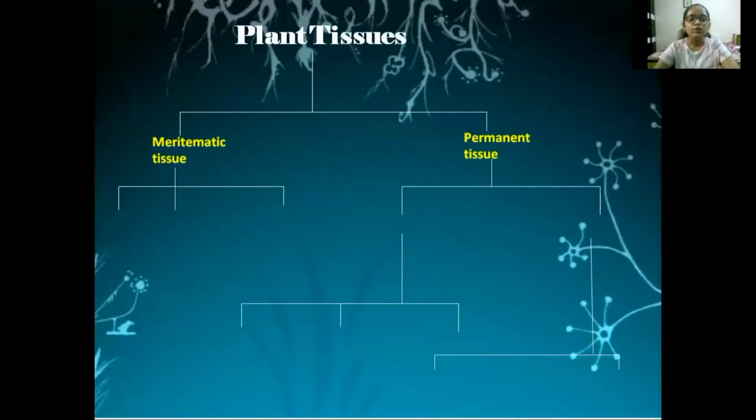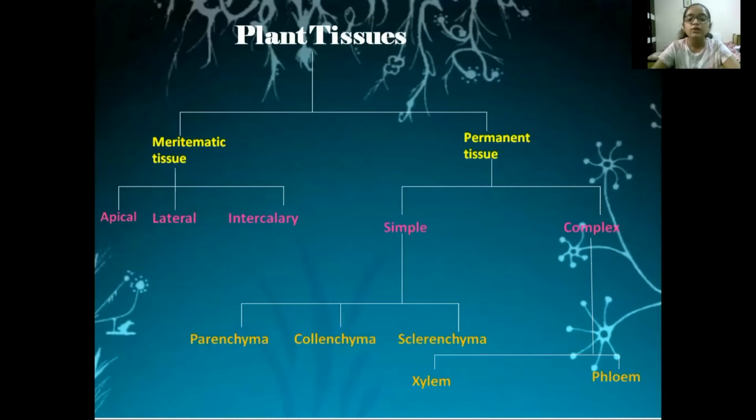Plant tissues are basically classified into two types, meristematic tissue and permanent tissue. Meristematic tissues are further classified into apical, lateral and intercalary, whereas permanent tissues are classified into simple and complex. Simple tissues are further classified into parenchyma, collenchyma and sclerenchyma. Complex tissues are classified into xylem and phloem.